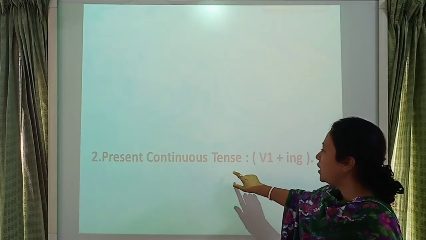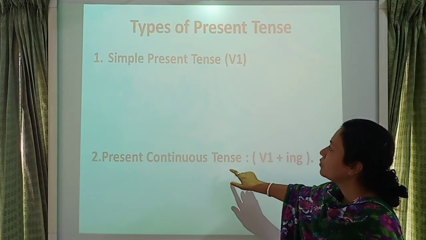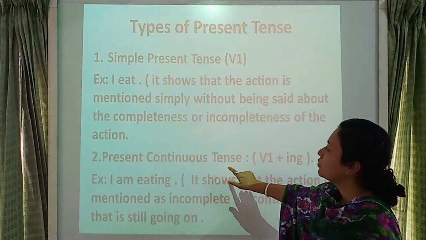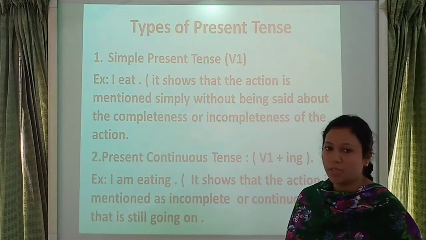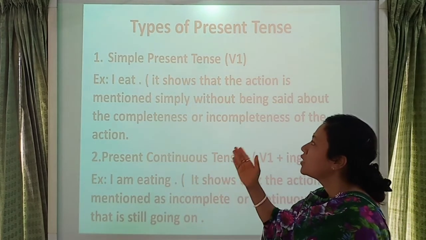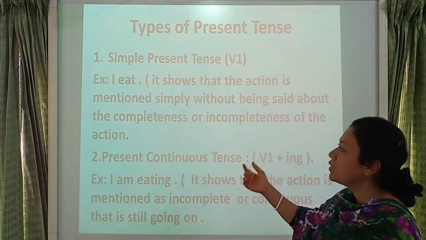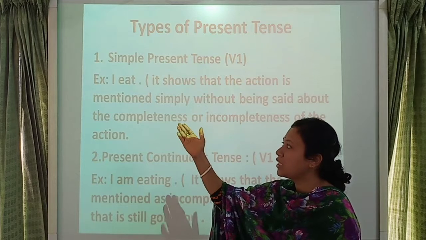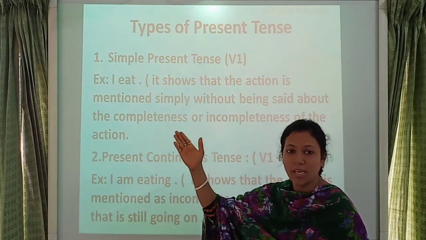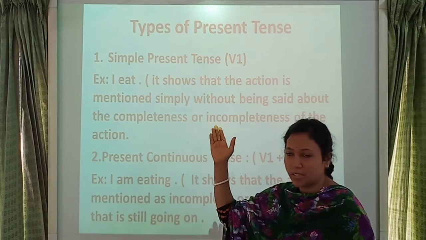Then student, look at here. Types of present tense. Number 1, simple present tense. It means verb 1. Here I give an example. Look at here. I eat. Here eat is a simple present tense.